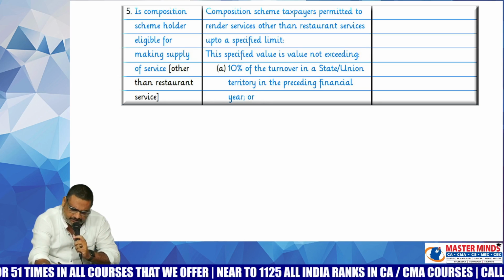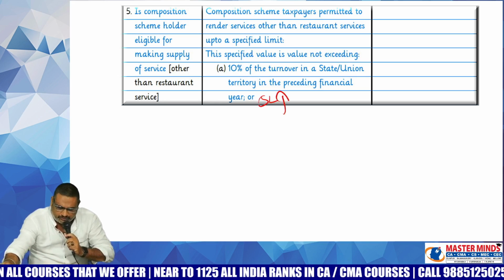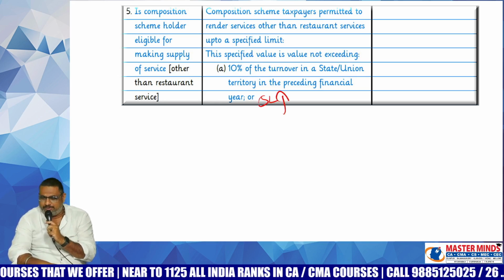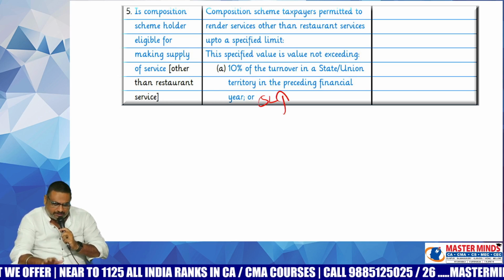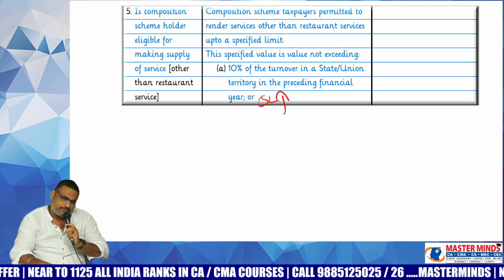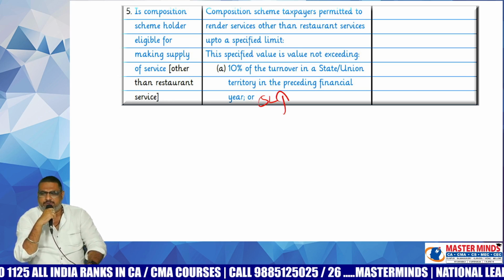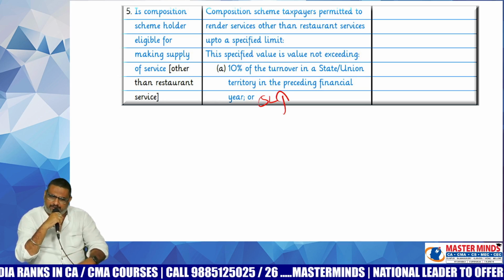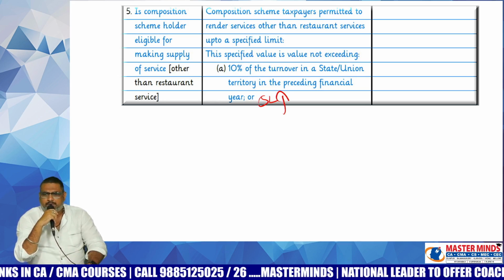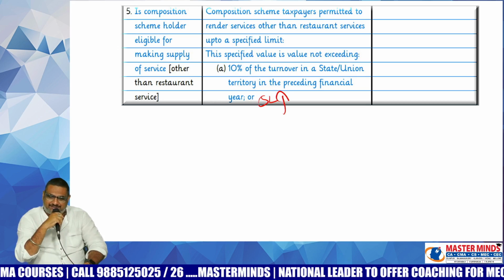Preceding financial year turnover 10% or 5 lakhs, whichever is higher. Let's say in the preceding financial year, our turnover was 90 lakhs. In that 90 lakhs, 10% means 9 lakhs. 9 lakhs or 5 lakhs, whichever is higher, is 9 lakhs.